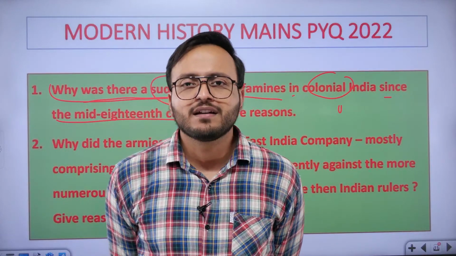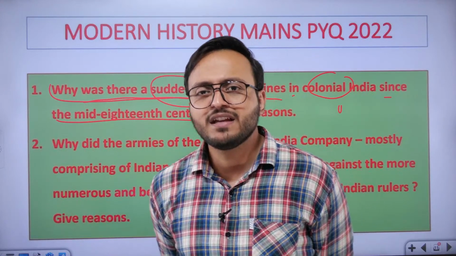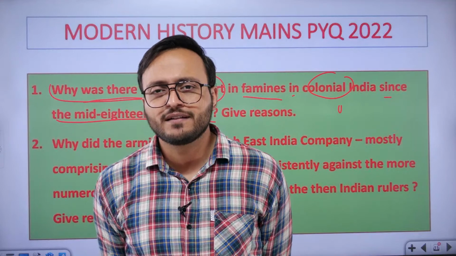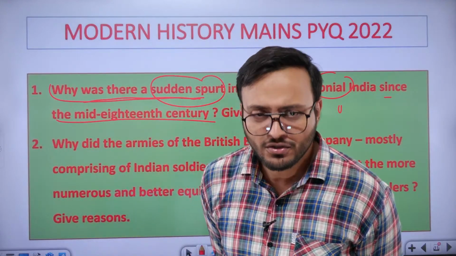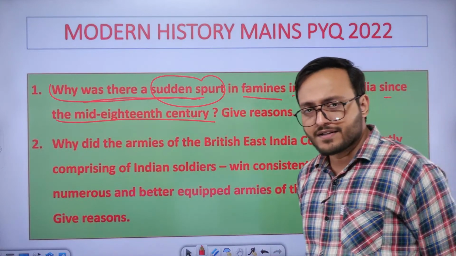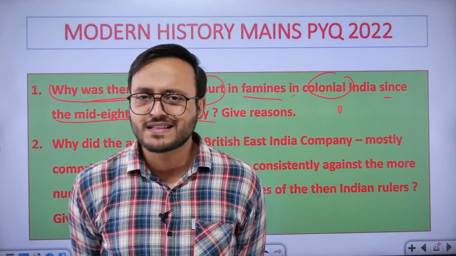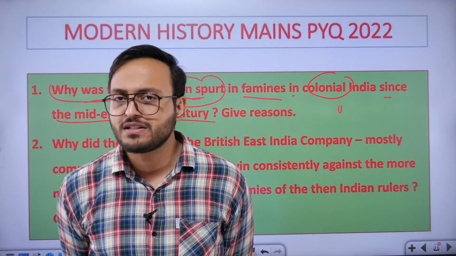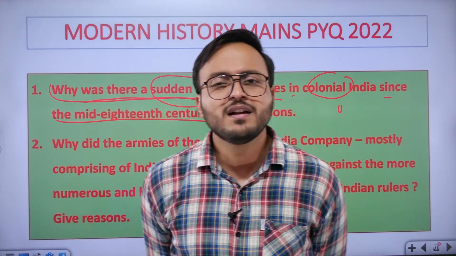However, their numbers skyrocketed when the British rule began. And then the major reasons behind it. So you introduce the answer and then you state the major reasons. You are coming directly to the point.